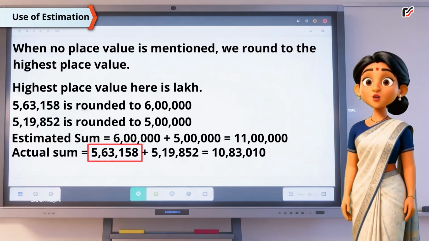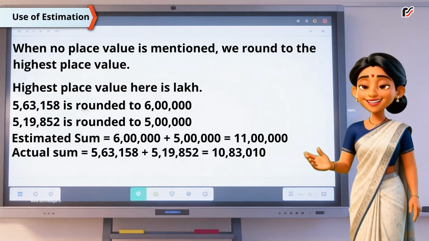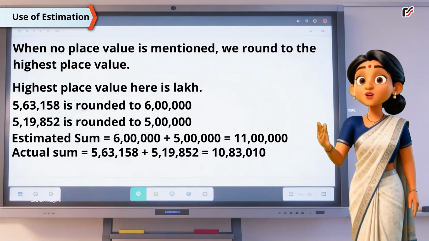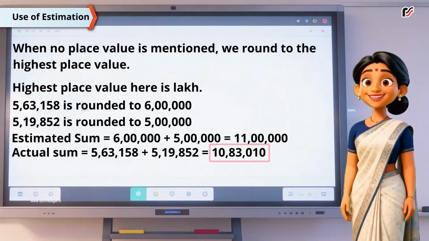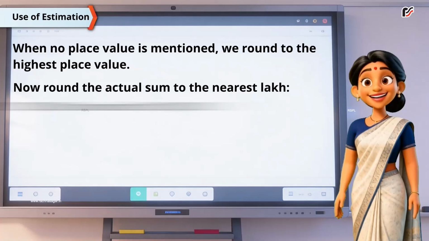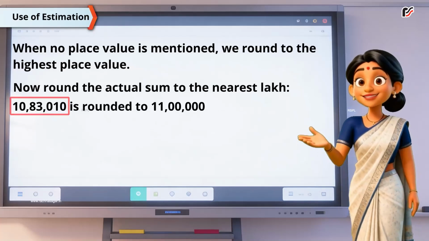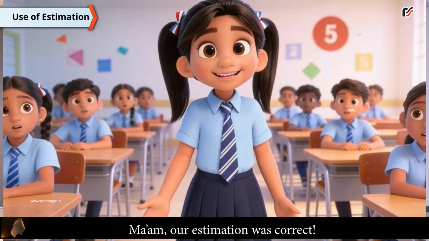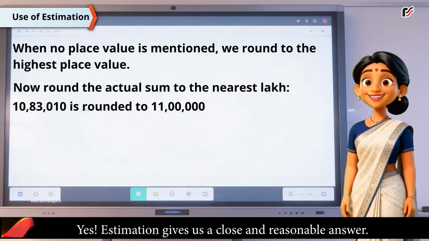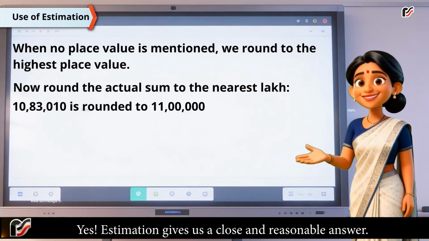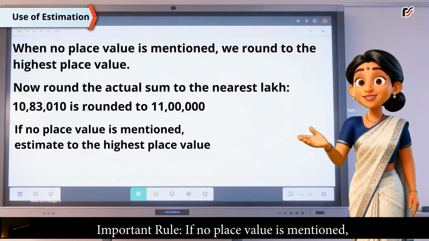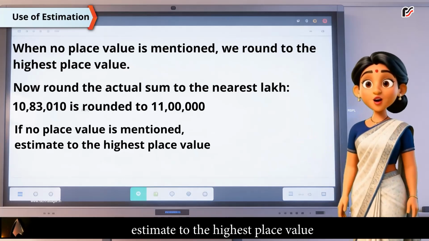Actual sum is equal to 5,63,158 plus 5,19,852 equals 10,83,010. Now round the actual sum to the nearest lakh. 10,83,010 is rounded to 11 lakh. Ma'am, our estimation was correct. Yes. Estimation gives us a close and reasonable answer. Important rule: if no place value is mentioned, estimate to the highest place value.